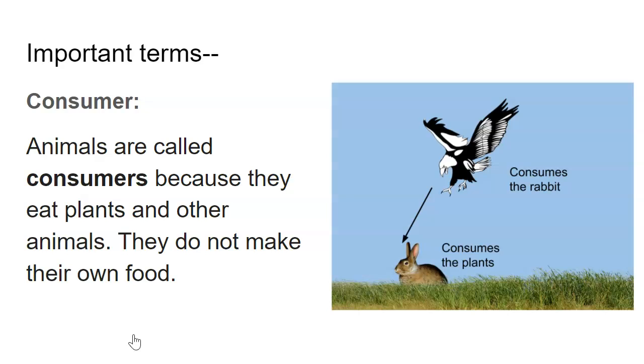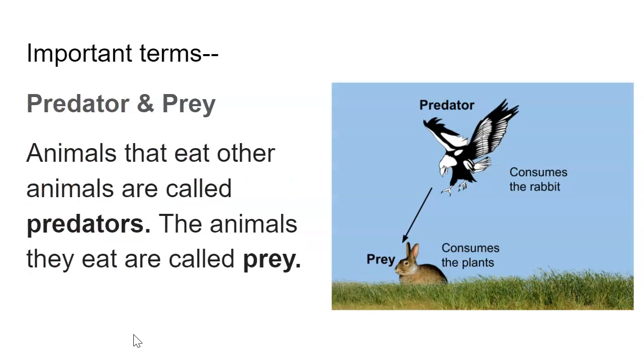And we call those two different animals two different things. We call the eagle a predator because it consumes the rabbit, and then we call the rabbit prey because it gets consumed by the predator. Now, sometimes things can be predator and prey. There is such a thing called apex predators, which means nothing eats them. I think lions would be an example, tigers. I don't think anything really eats those. And so there are different ideas like that.